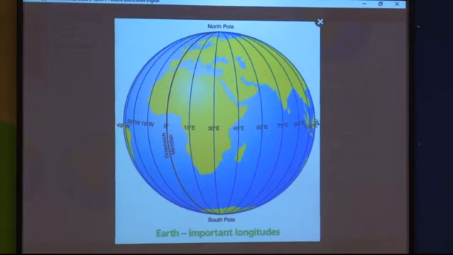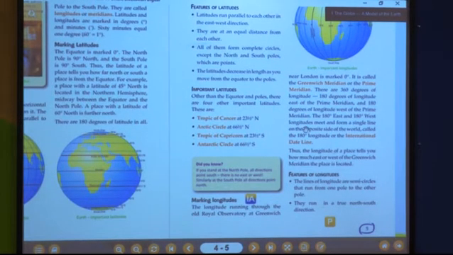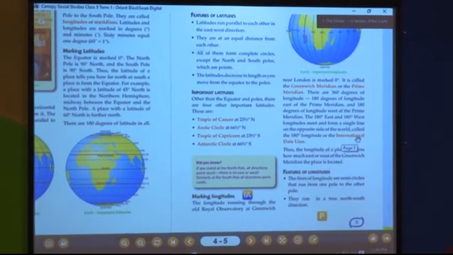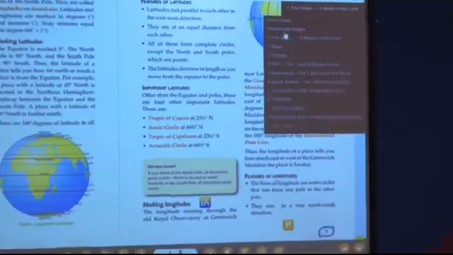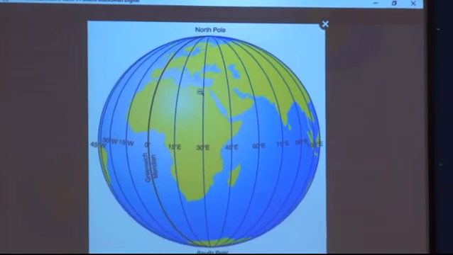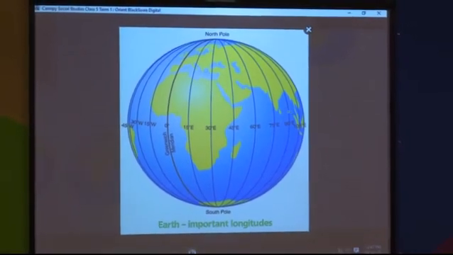Okay. So when it comes to 180 degrees, what will happen? 180 degrees east and 180 degrees west, the same line will be formed, and that line is called the international date line. What is it called? See here it is mentioned, it is called the international date line. I will once again explain. The longitudes are at equal distance, but they are from east to west.